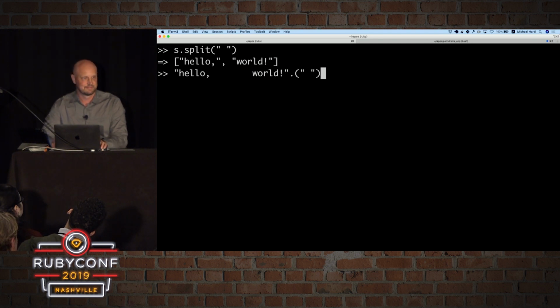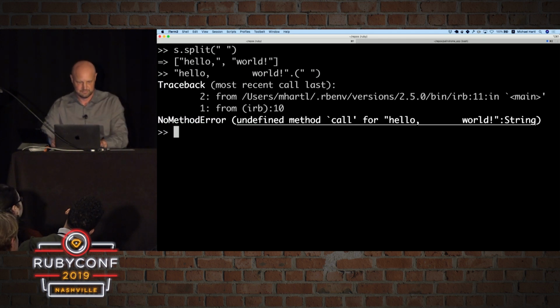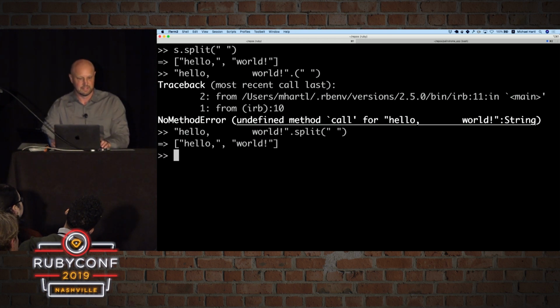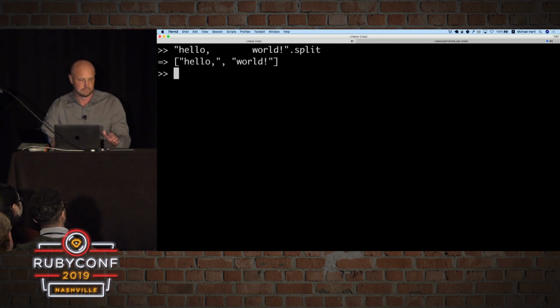Does anyone know what this does? This is actually splitting on white space. It considers all those spaces to be one space, and in fact, it would do the same thing with tabs or new lines. Oops, what did I do here? Oh, I forgot to split. So look at that. I did not expect that. I've been using Ruby for a long time, and I was surprised by this behavior. And part of the reason I was surprised is because this is actually the default behavior for split. If you just give it no arguments, then it does the same thing.